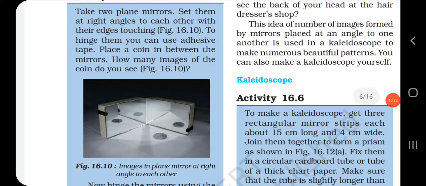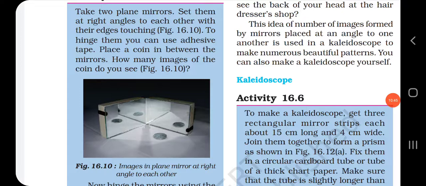One activity is given in your textbook, that is activity number 16.5. Take two plane mirrors, set them at right angles to each other with their edges touching, and hinge them. You can use adhesive tape.